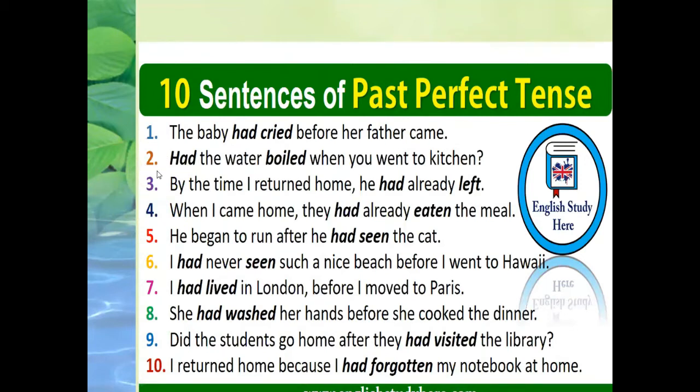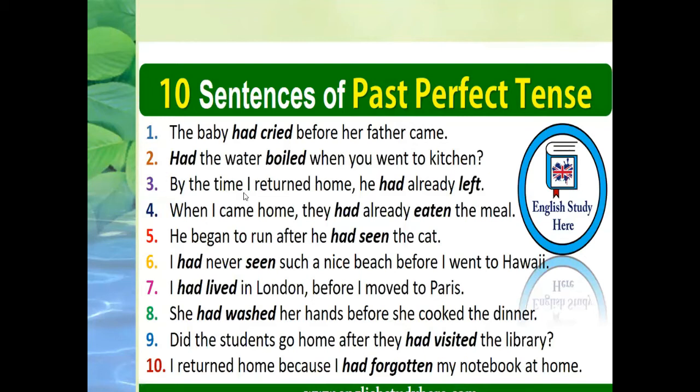Sentence number two, had the water boiled when you went to the kitchen? Now these also show two actions. First is had the water boiled, and then you went to the kitchen. So these two actions show the sequence of actions which took place in the past, one after another. And the first action is always interrupted by the second action.